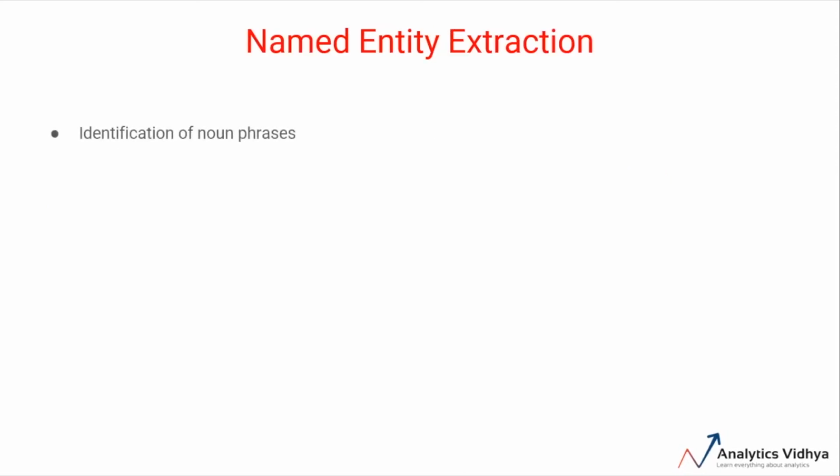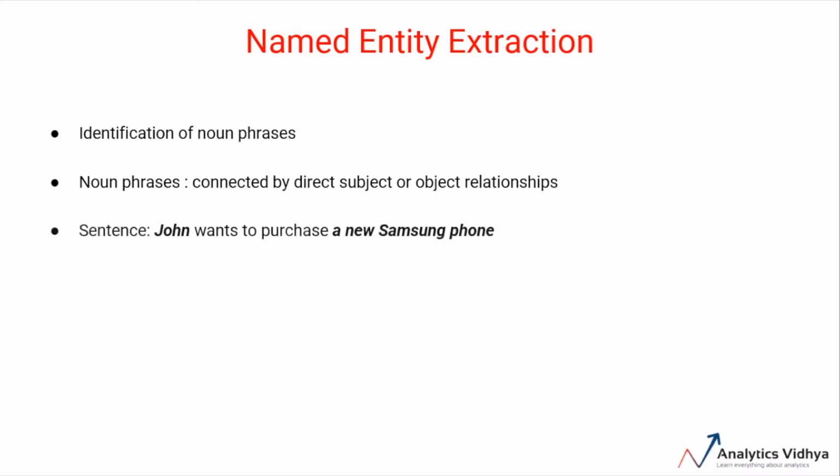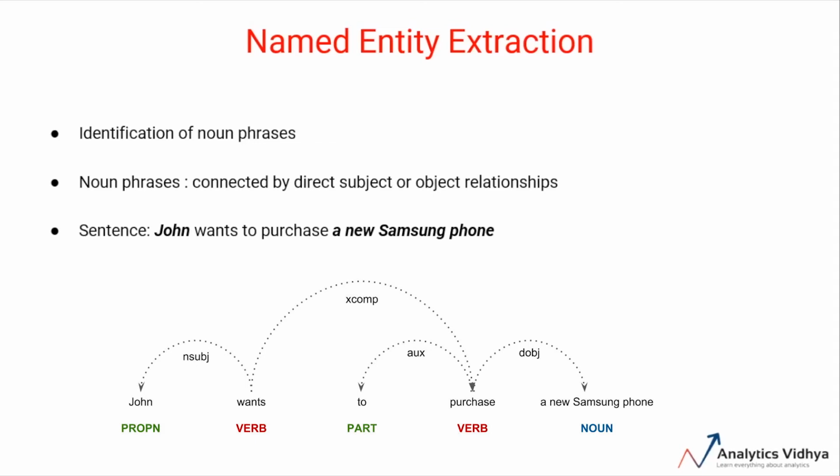Named entity extraction is a step-by-step process to find those noun phrases from text data which are also named entities. One of the key properties of noun phrases is that they are connected to the root of a tree or a smaller subtree in the dependency graph by direct object or direct subject relationships. For example, consider the sentence: John wants to purchase a new Samsung phone. The dependency graph of this sentence will look something like this, in which the word purchase is the main verb and it acts as the root of the sentence.